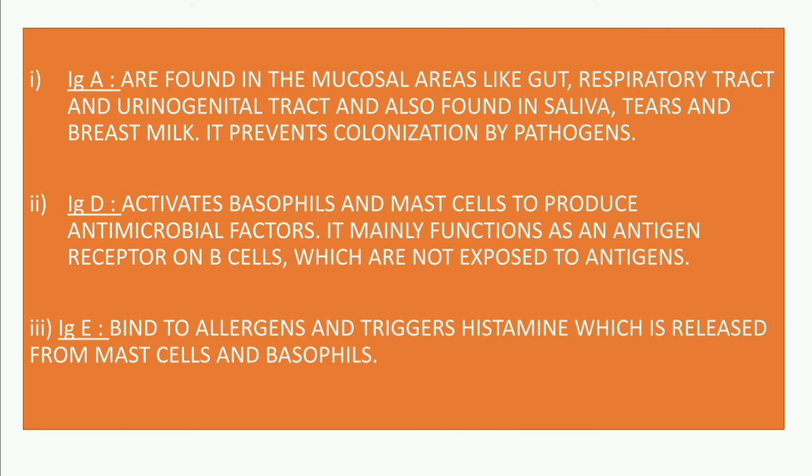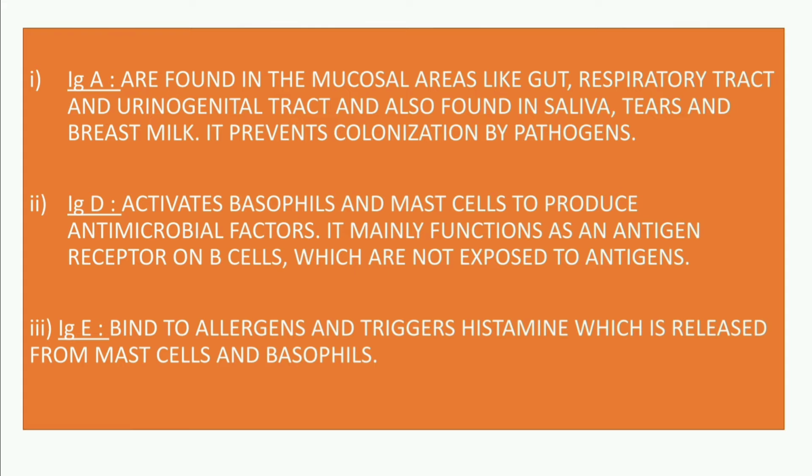And next, IgE antibodies. These IgE antibodies will bind to allergens and trigger histamine, which is released from mast cells and basophils. When any allergy causing particles enter into our body, at that time these IgE antibodies will bind to those allergy particles, that is nothing but allergens, and then it will trigger histamine, which is released from mast cells and basophils, and this histamine will act against those allergens.